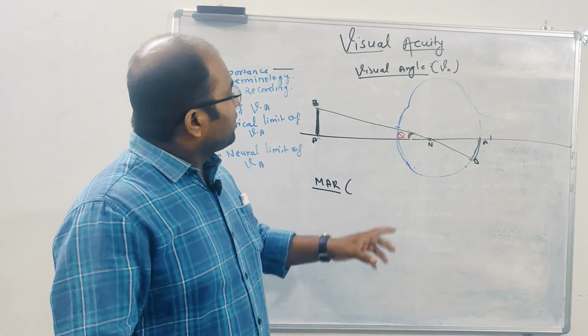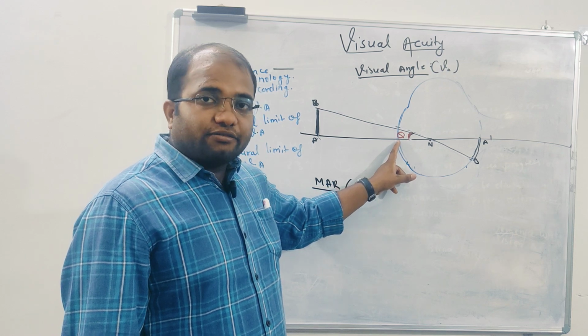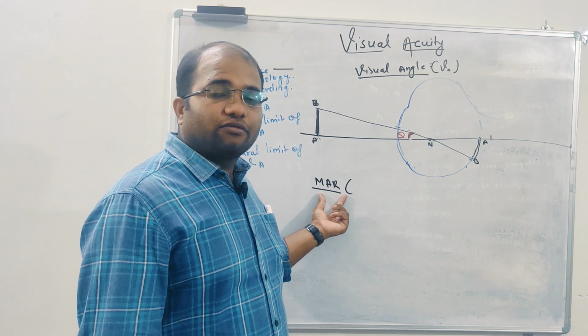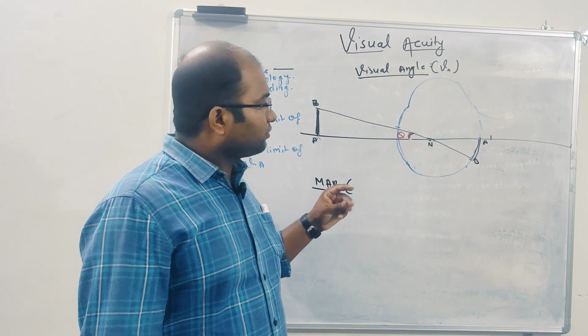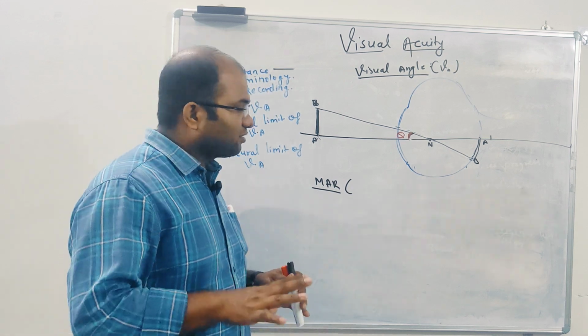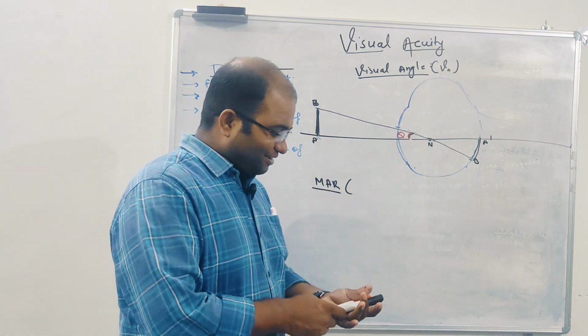And if you go beyond that, below that, that threshold is called MAR. That threshold, the angle of threshold. Let me just explain it in the diagram.